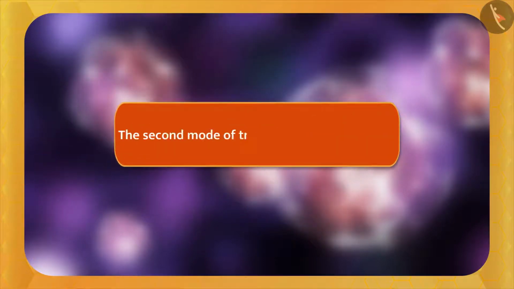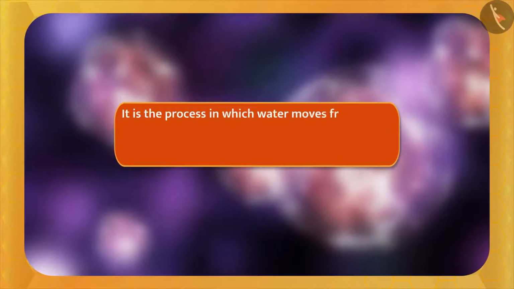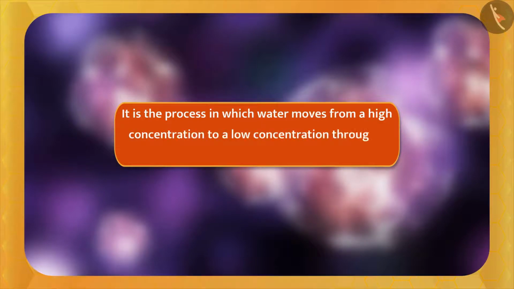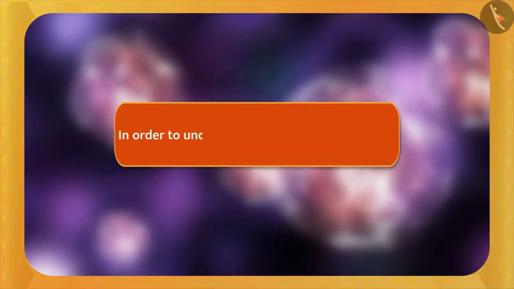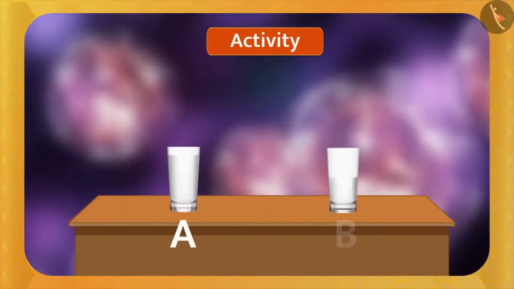The second mode of transportation is osmosis. It is the process in which water moves from higher concentration to a low concentration through a semi-permeable membrane. In order to understand, let's perform an activity. Activity. Take two glasses, A and B.